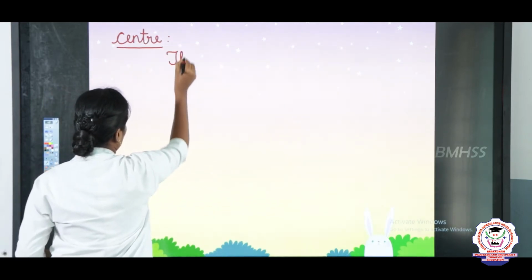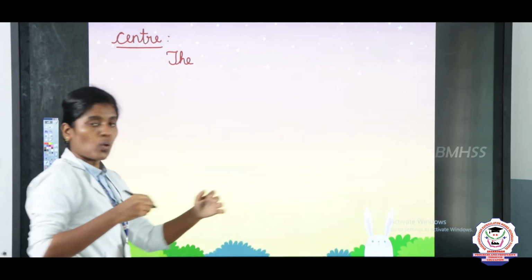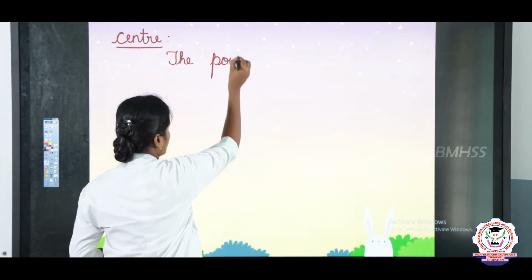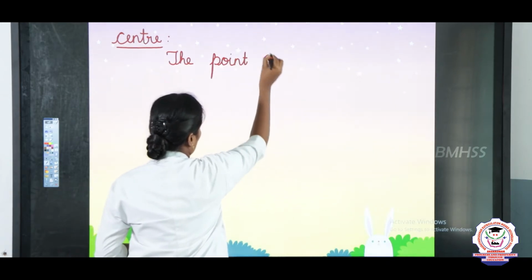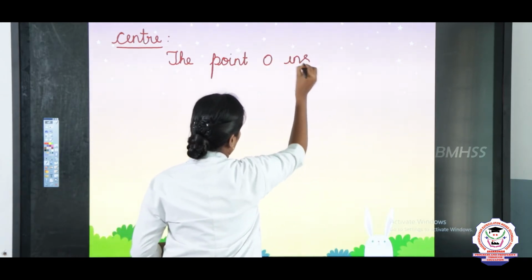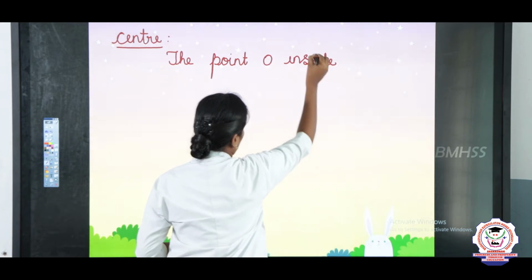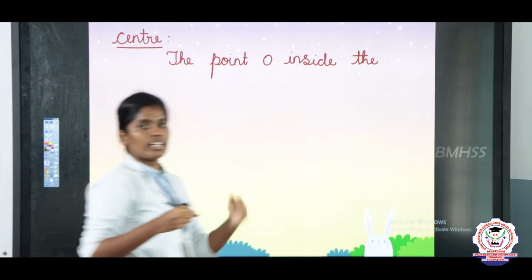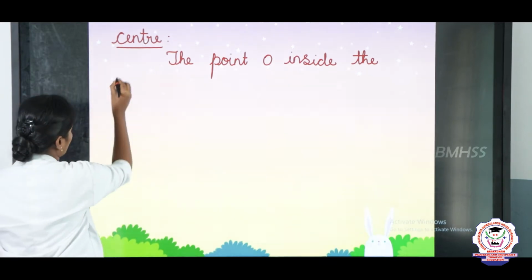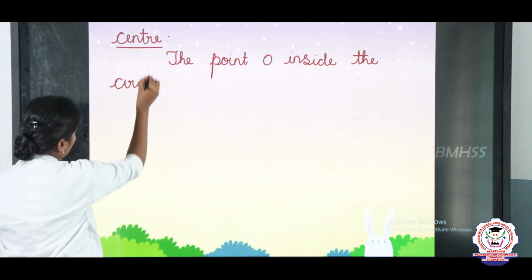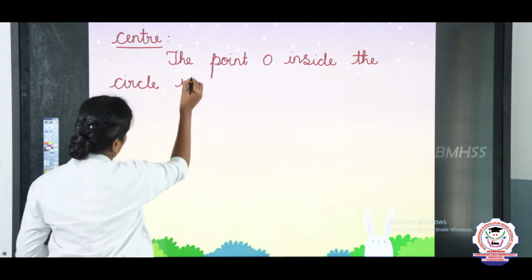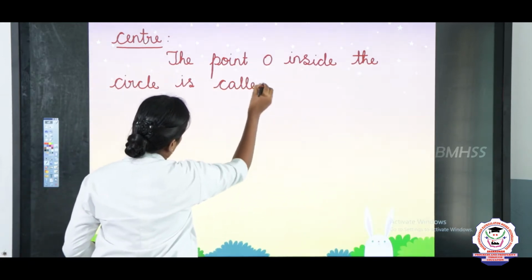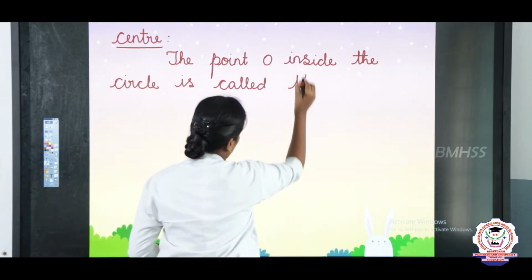The point O inside the circle is called the center.